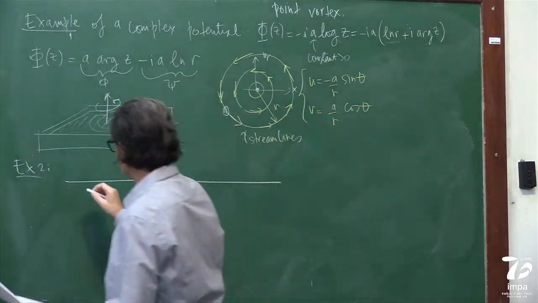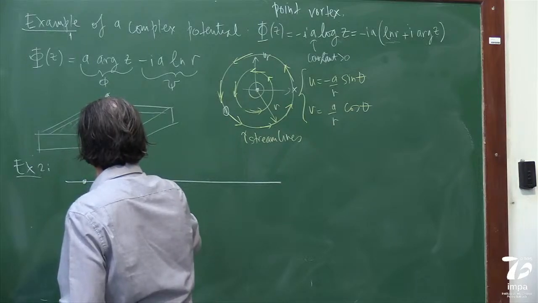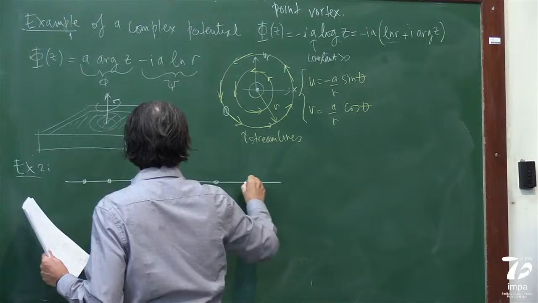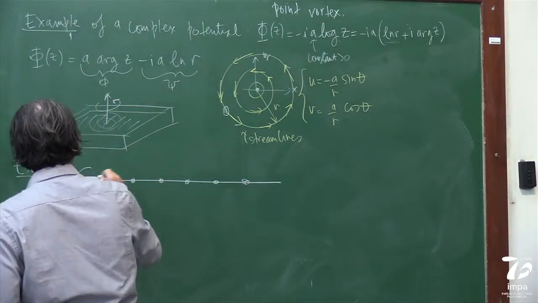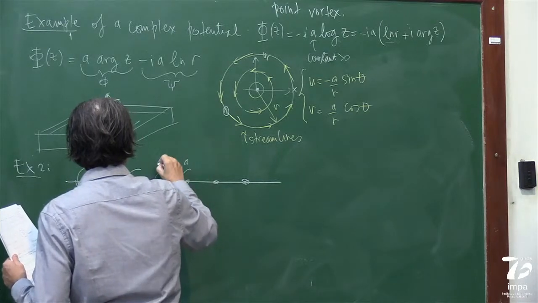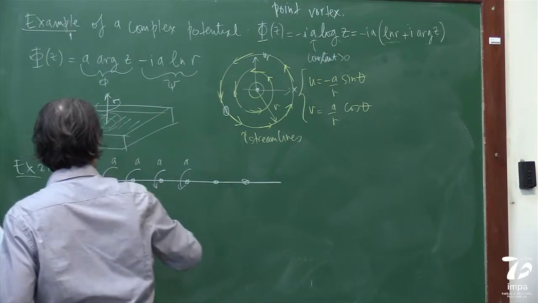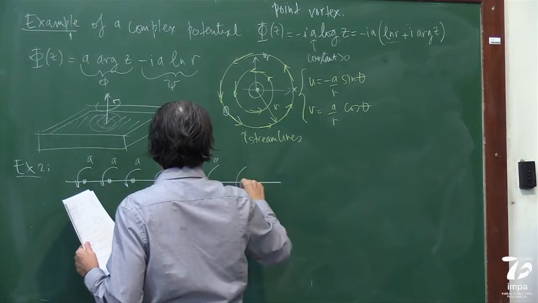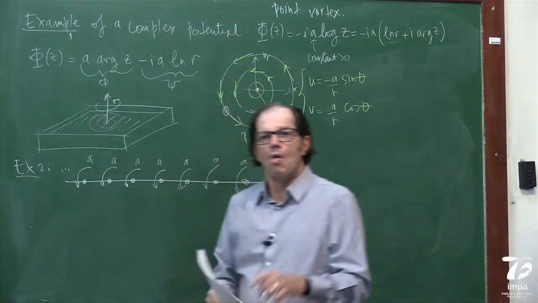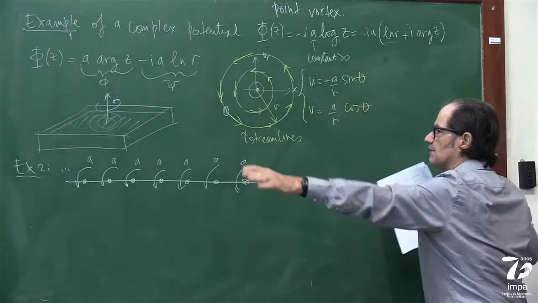Now, I'm going to put an infinite array of blenders. And you will see in a second why. All with the same strength. Doubly infinite.